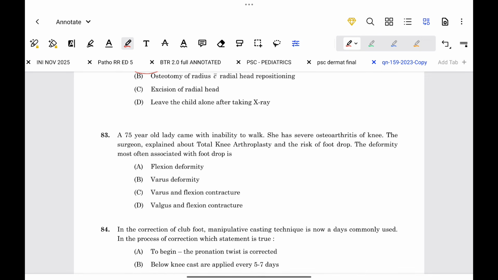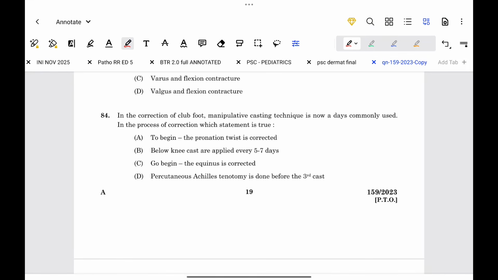Next. A 74-year-old lady comes with inability to walk. She has severe osteoarthritis of the knee. The surgeon explained about total knee arthroplasty and the risk of foot drop. The deformity most often associated with foot drop is valgus and flexion contracture.